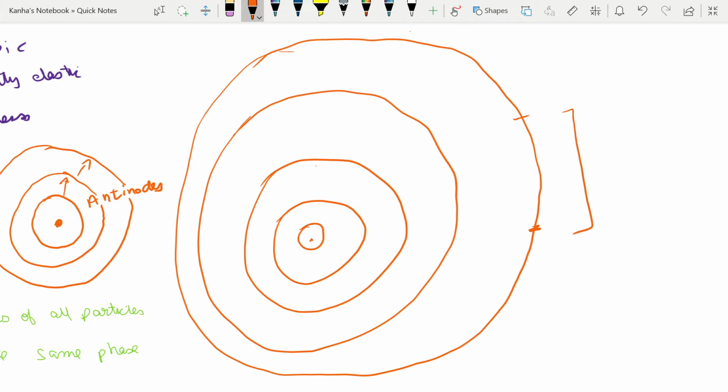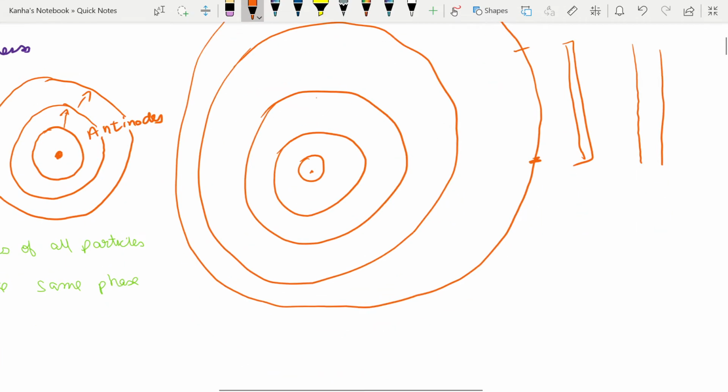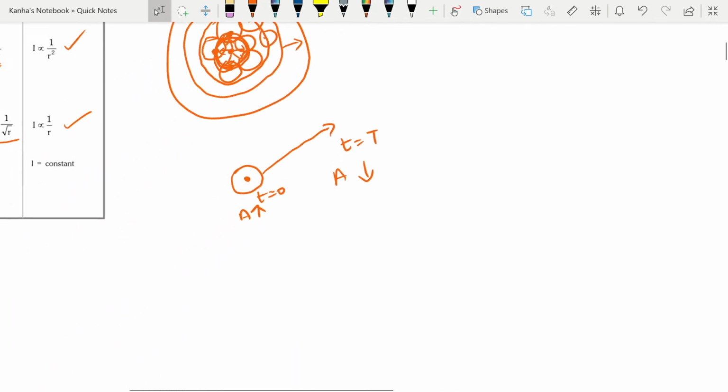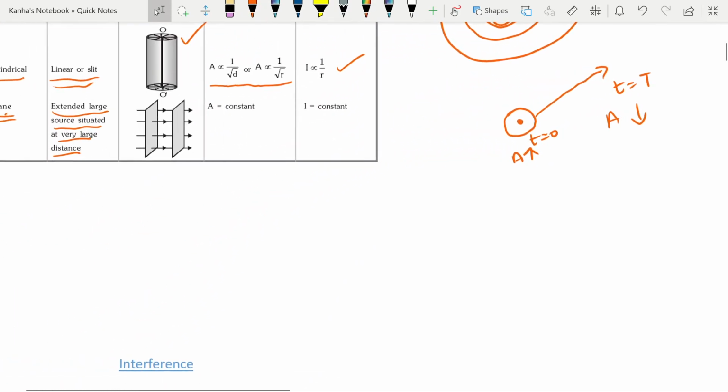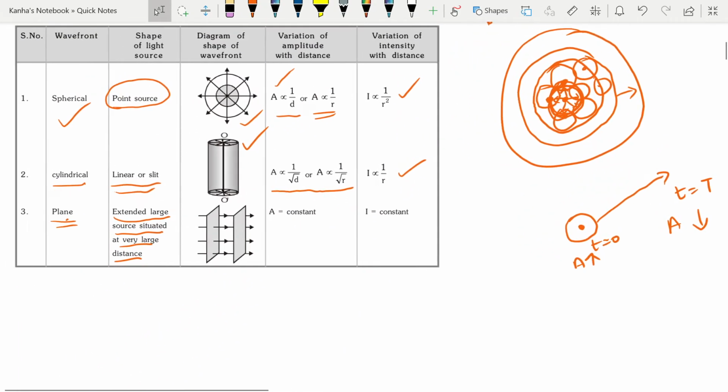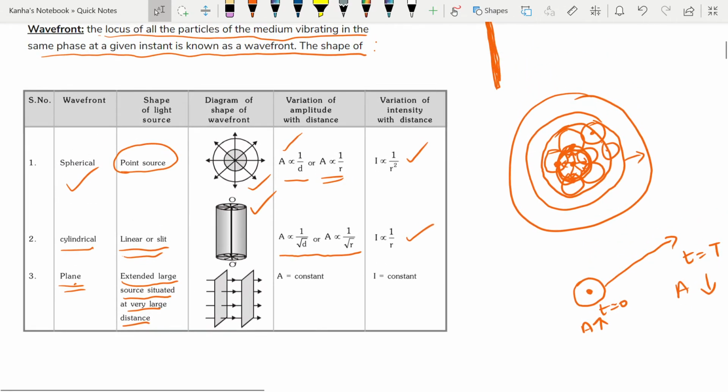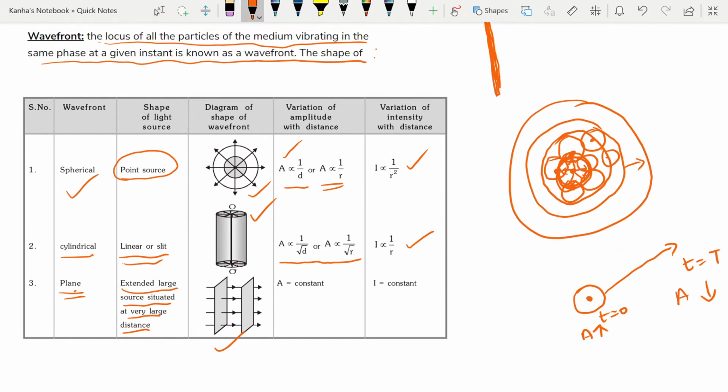In this range, it seems as if the wavefront is almost straight. At a very large distance, the wavefront will become something close to straight. So that is what we are talking about when I say that there is an extended large source situated at a very large distance. So you have plane wavefronts.